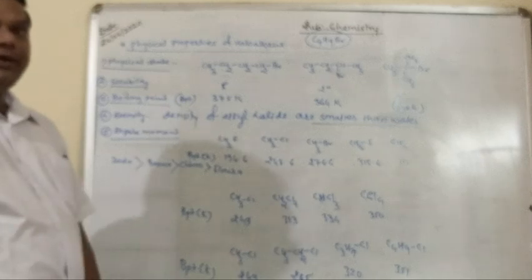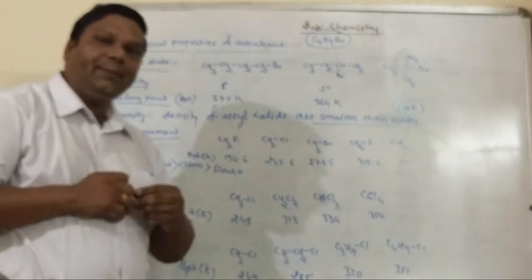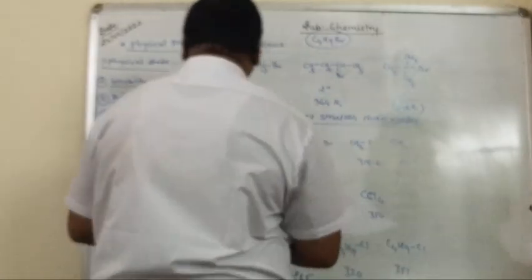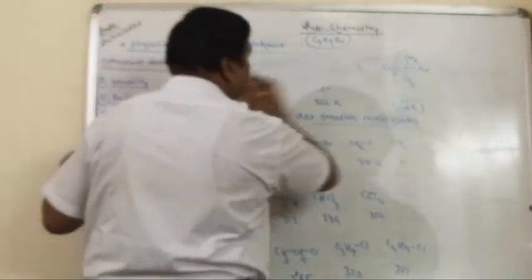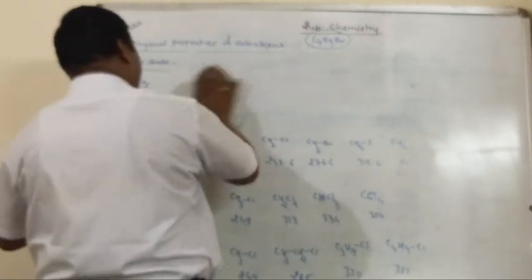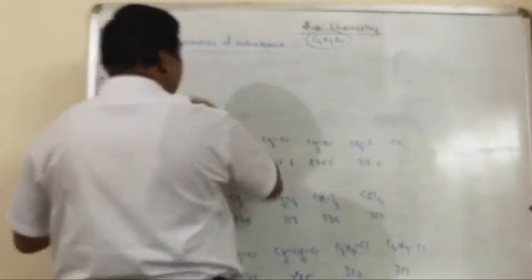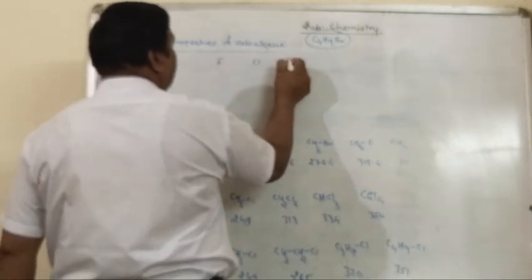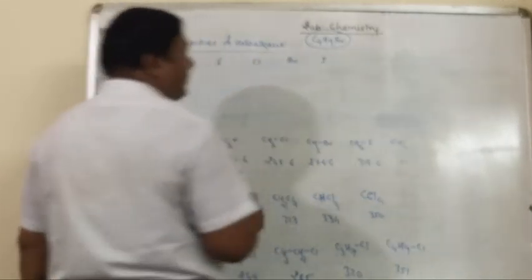At last it is dipole moment. The dipole moment of an alkyl halide depends upon the carbon-halogen bond. Just for example, fluorine, chlorine, bromine and iodine.